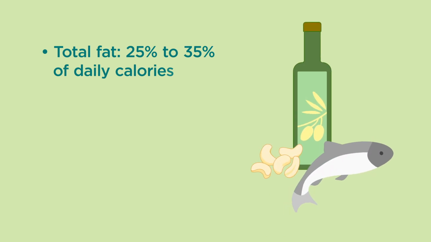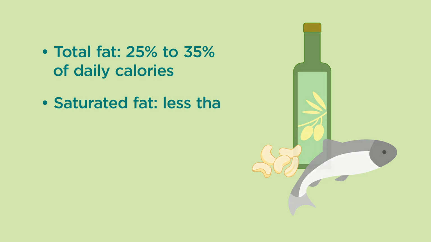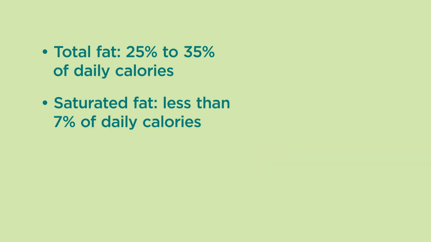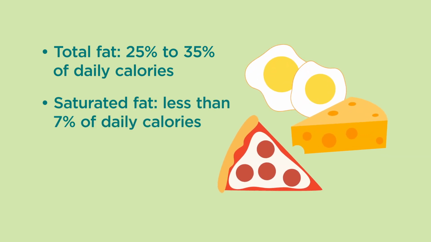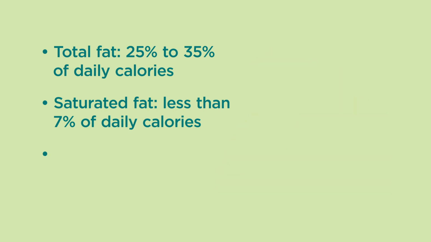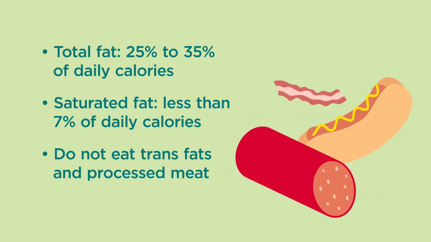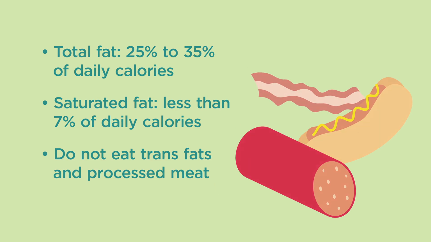Limit the total fat you eat to 25 to 35% of your daily calories. Most of these calories should be from unsaturated fats, like vegetable oils, nuts, and omega-3 fatty acids from fish. Less than 7% of your daily calories should come from saturated fat from meat, full-fat dairy products, fried foods, and desserts. Limit or avoid trans fats and processed meat like hot dogs, salami, and bacon.